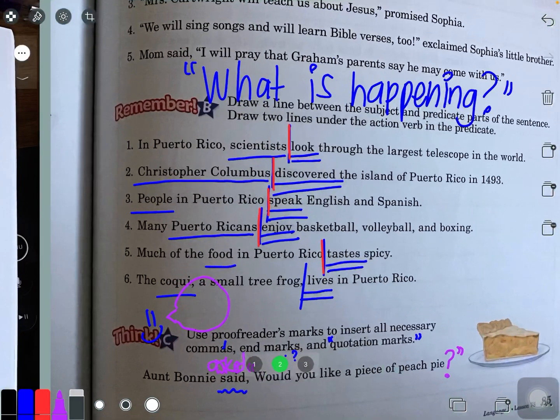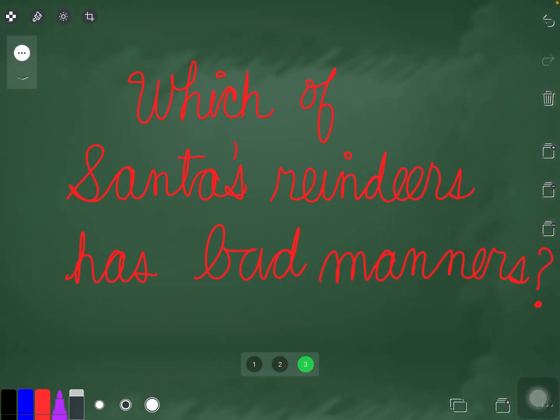All right. So that's your lesson for language. Oh, here's the riddle. Which of Santa's reindeers has bad manners? Ooh, which of Santa's reindeers has bad manners? So if you watch the math lesson the whole way through, you'll get the clue. Ha, that rhymed.